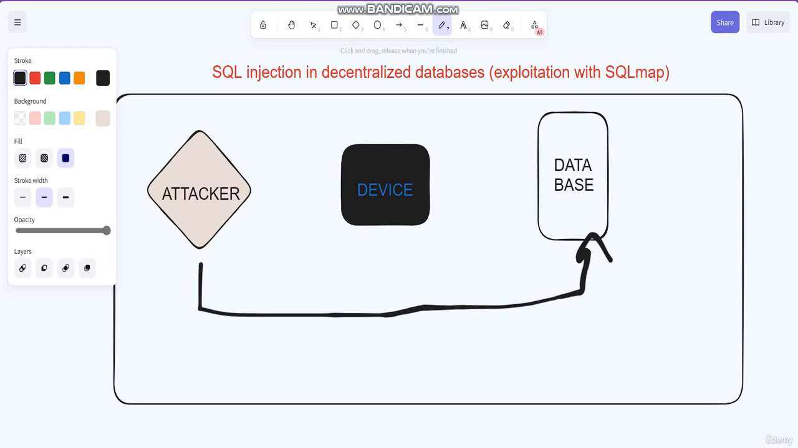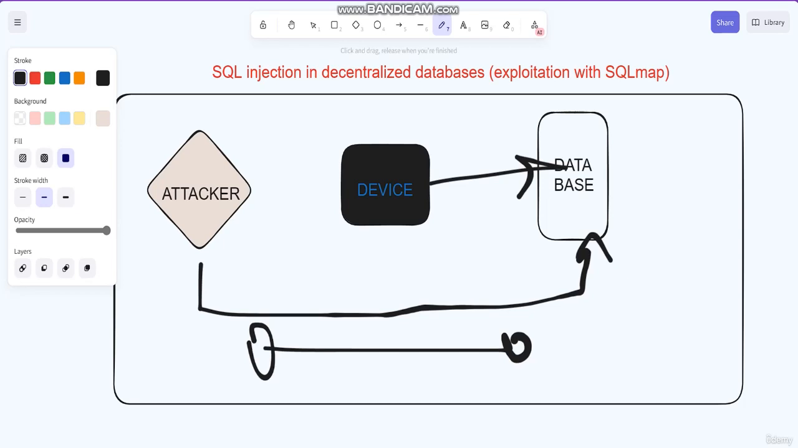It is one of the most common web application vulnerabilities. It can have serious consequences if left unchecked. Decentralized databases, also known as blockchain databases, are a type of database that is distributed across a network of nodes. They are often used in decentralized applications to store and manage data.